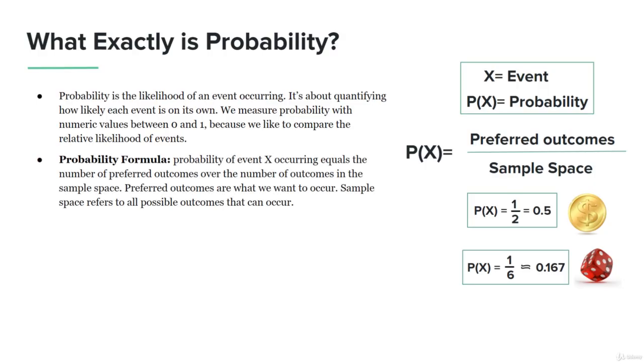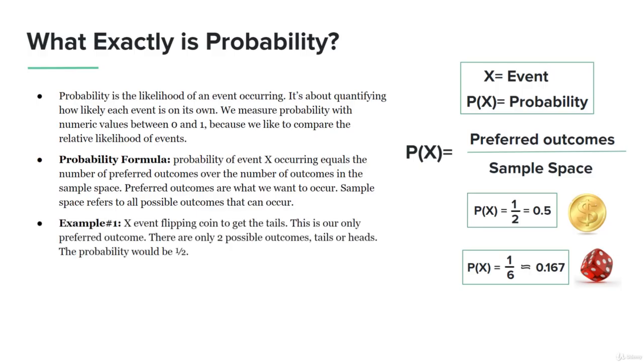The probability formula is: probability of event X occurring equals the number of preferred outcomes over the number of outcomes in the sample space. You can see the formula there to the right. Preferred outcomes are what we want to occur, what we want to happen. The sample space refers to all possible outcomes that can occur.